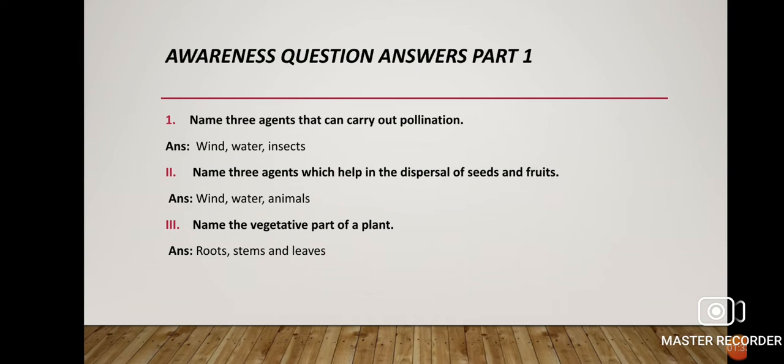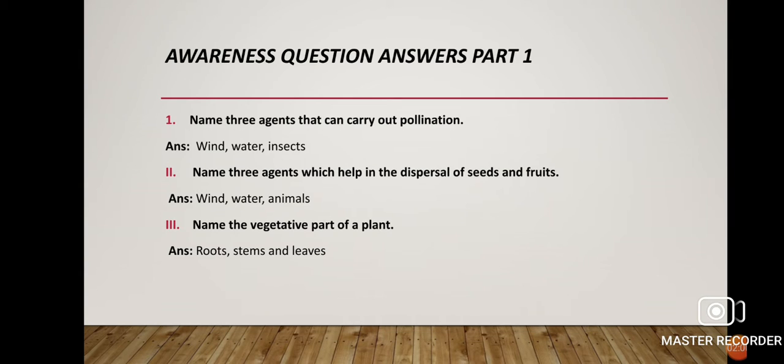And there is a limited quantity present at a particular area. So all the plants will not grow healthy. As a result, a few of the plants will die. So it is a natural phenomenon where scattering of seeds takes place in order to avoid overcrowding of plant growth at a particular place. So what are the agents? Number 1 is wind, number 2 is water, number 3 is animal.